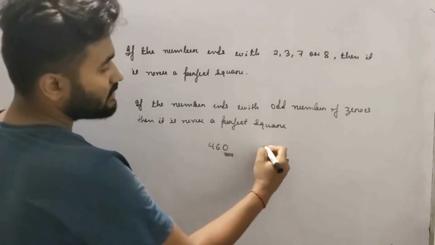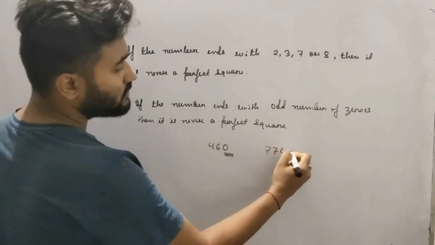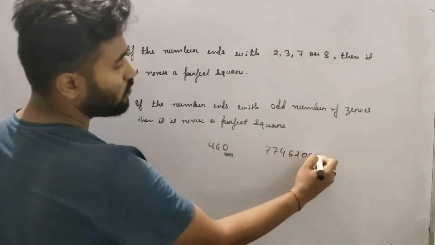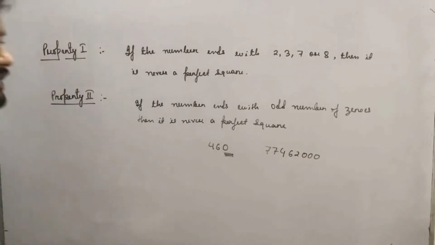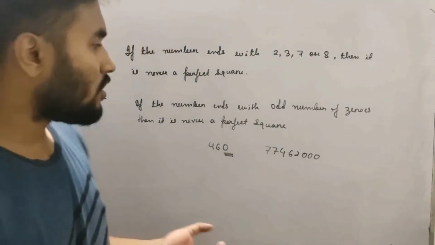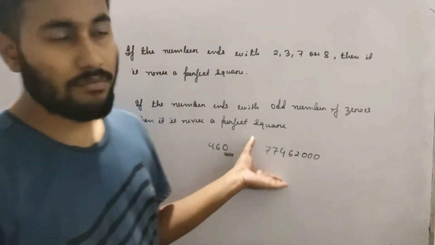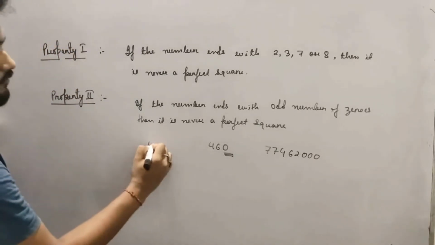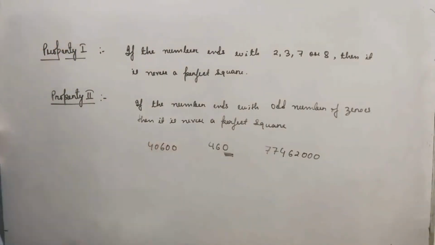Say, for example, a number is there 7, 7, 4, 6, 2, 0, 0, 0. So, how many zeros are there at the end? 3 zeros are there. Which is an odd number. So, it will never be a perfect square.